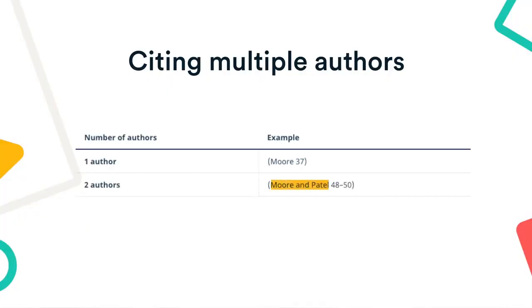But what if there's more than one author? Good question right there. If a source has two authors, name both. If a source has more than two authors, name only the first author followed by et al., which means and others.